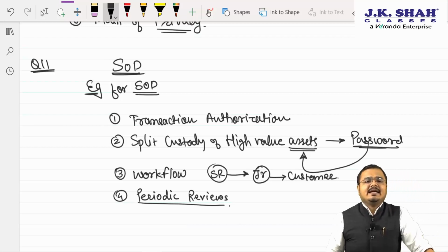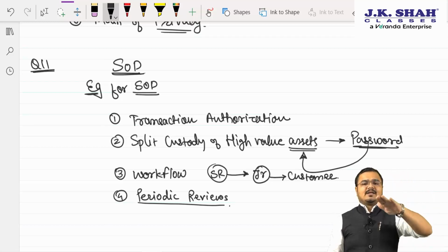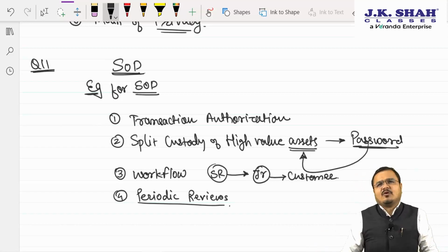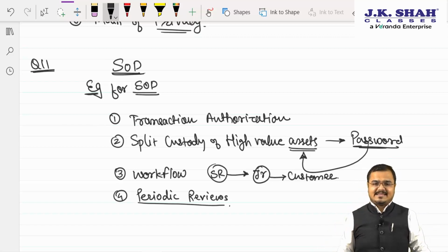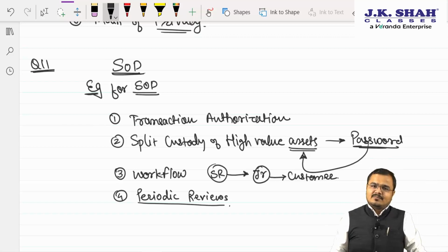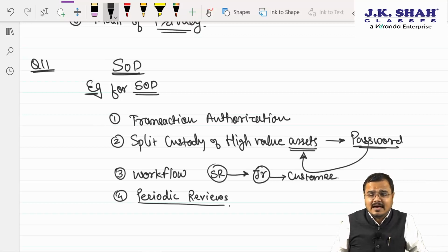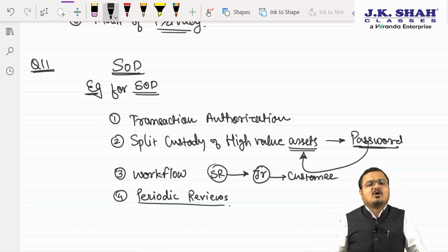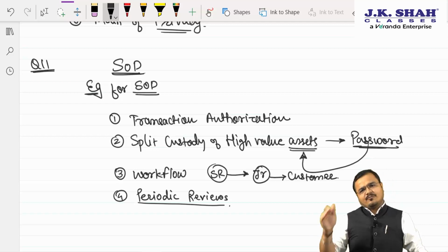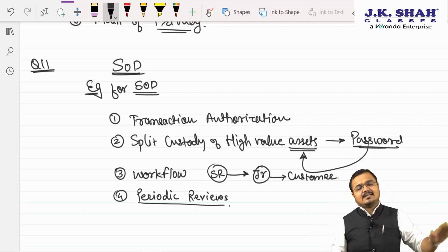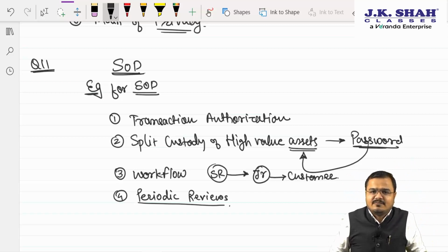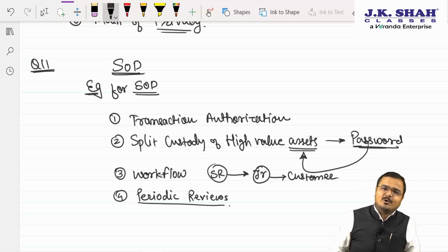Sir, the database must be regularly reviewed to see whether the person is getting access within the limit or not. Because many times, chartered, whenever a software update or something is done, there may be a chance that one person gets more access than required. So sir, role based access control is there, and we need to make sure that a regular review helps us find out whether the person got access within the limit or not. One person will get the access right, and another person will do the periodic review whether he is getting limited rights for access of data or not. Am I very clear to all?